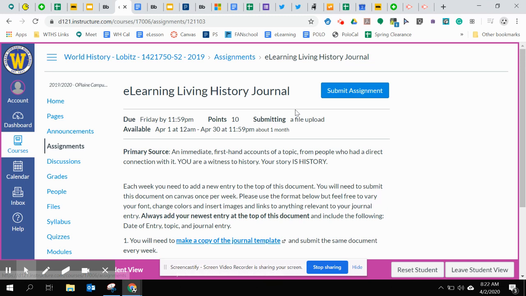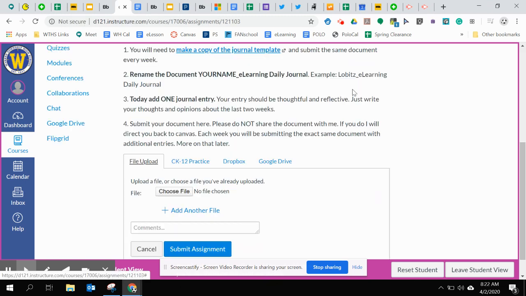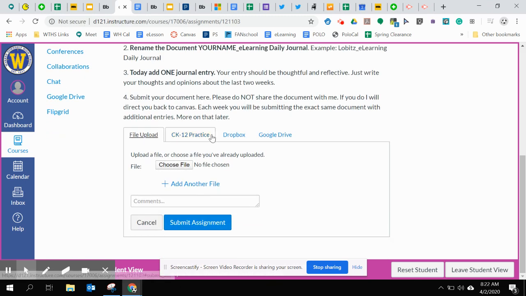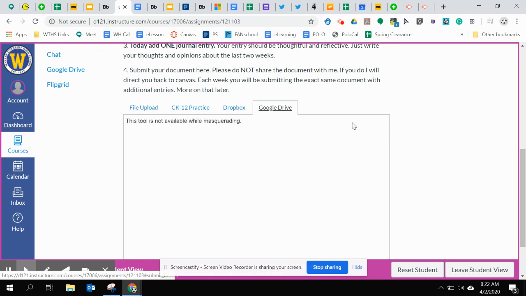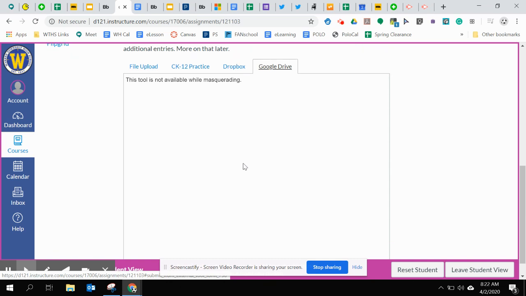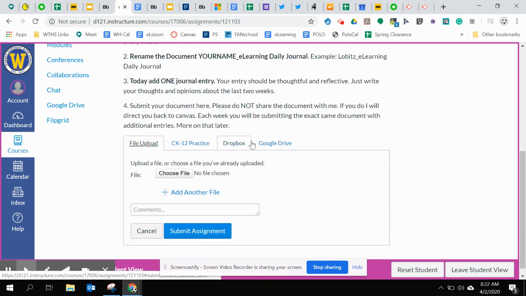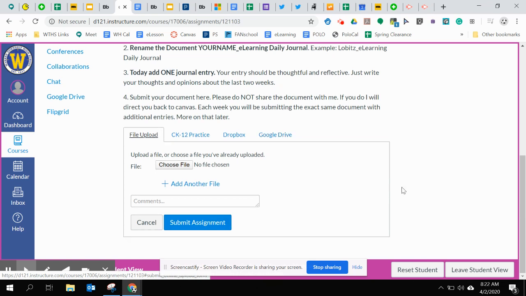So again, when you go back to Canvas and you're ready to submit it, you're going to click Submit Assignment. What you want to make sure is it defaults to this file upload. This isn't really the best way to do it. Click over here to Google Drive, which is then on your screen going to load your Google Drive. It doesn't do that on mine because I'm not an actual student. But when you go to here, your Google Drive will show up, and then you pick the file, and then at the bottom, then you'll have the Submit Assignment button.